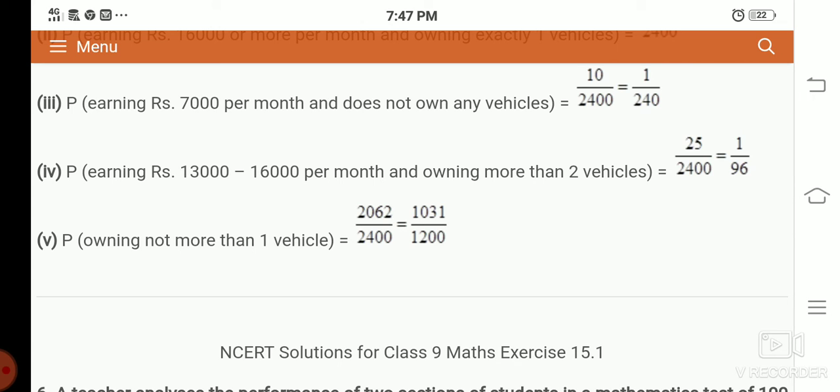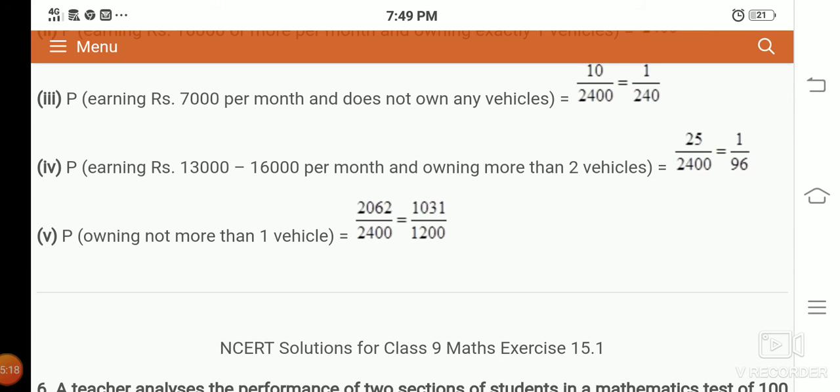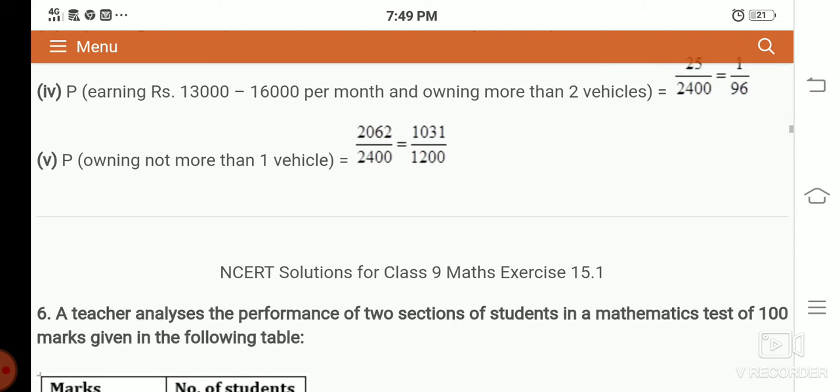So owning not more than one vehicle means exactly having 0 and 1 vehicle. Okay. So 2062 divided by 2400. You can cancel by 2. So finally 1031 divided by 1200. This is the final answer.